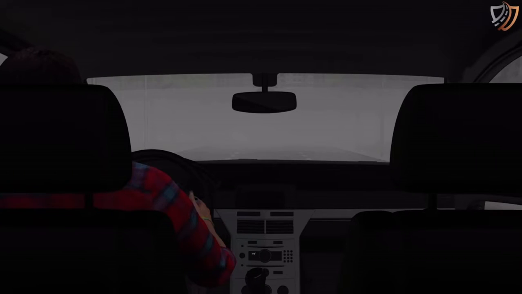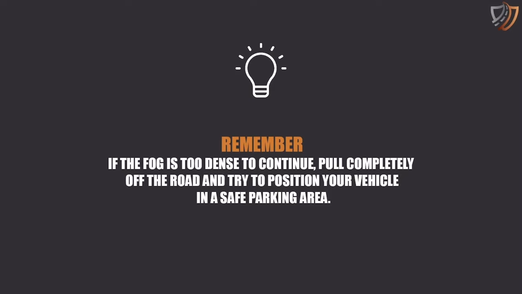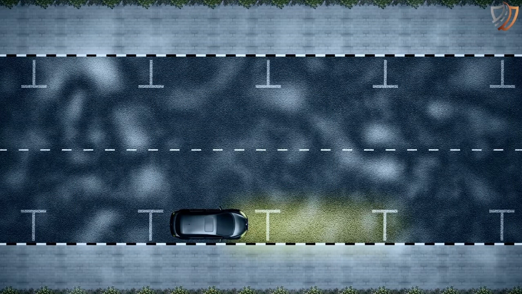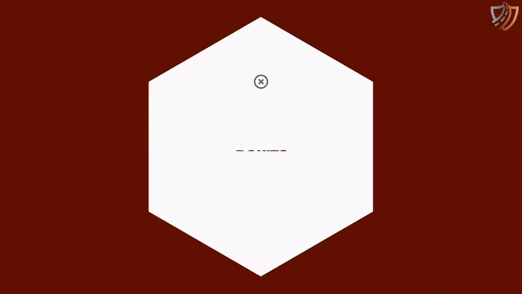Reduce any possible distractions by turning the radio down or turning off the phone to keep the attention fully on the road. Remember, if the fog is too dense to continue, pull completely off the road and try to position your vehicle in a safe parking area. Turn on your emergency flashers in addition to keeping on your low-beam headlights.